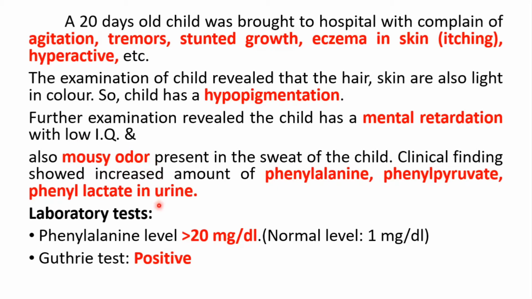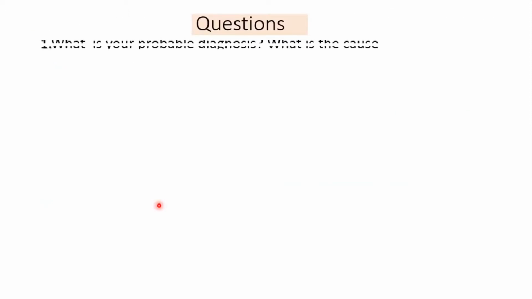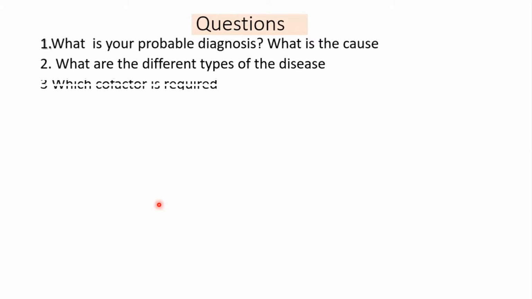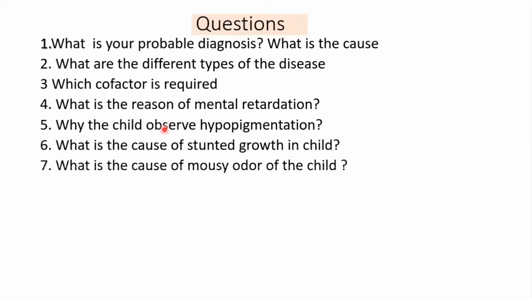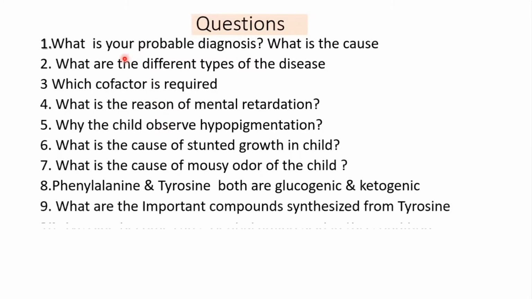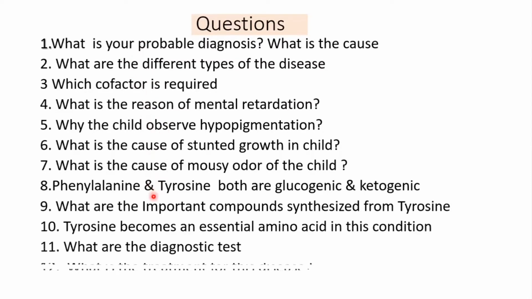So now let's see what type of questions can be asked. I'm just showing you many different types of questions. Usually they ask 6 questions in a case. So these are some of the questions which can be asked for phenylketonuria. What is the probable diagnosis, cause, types of disease, cofactor, what is the reason of mental retardation, why hypopigmentation is seen, why stunted growth, why there is mousy odor.